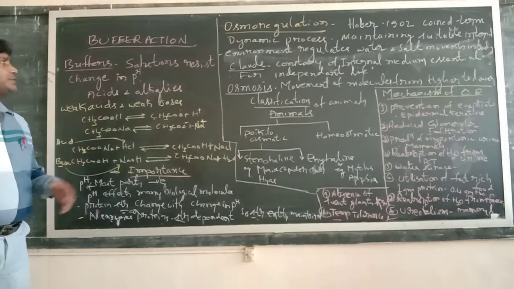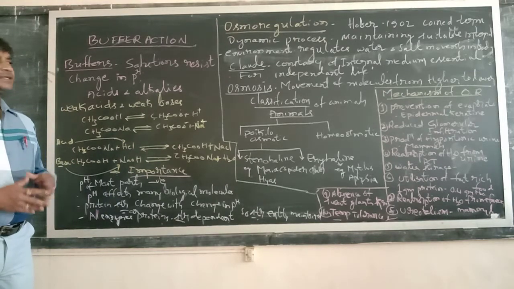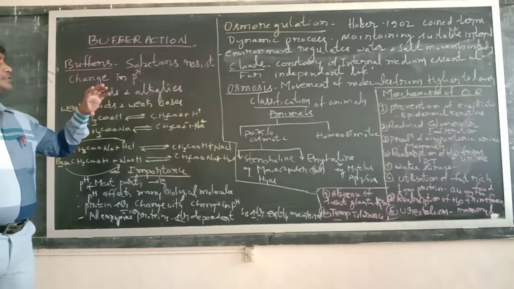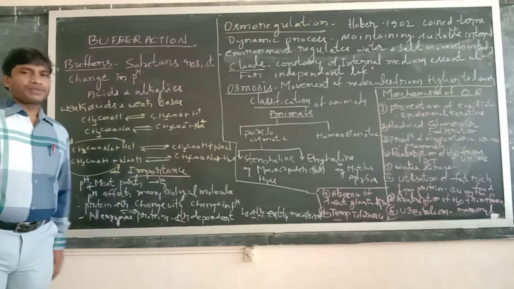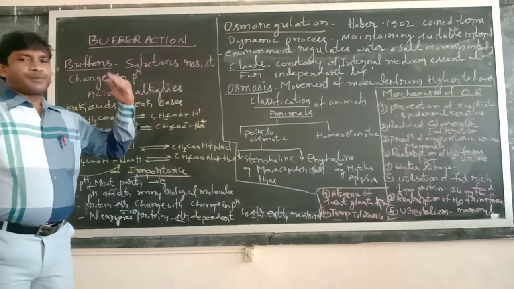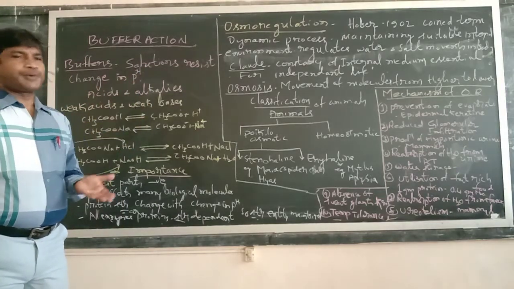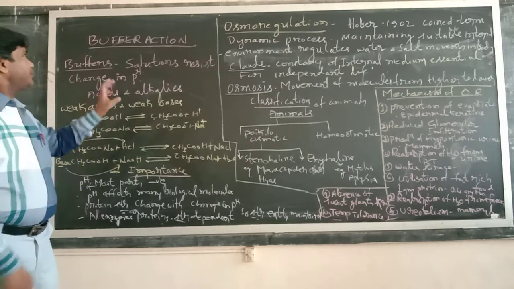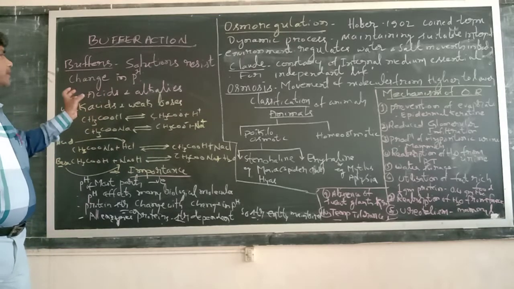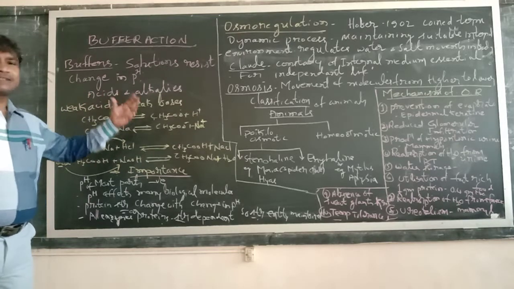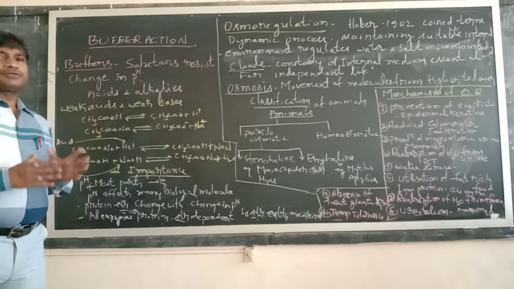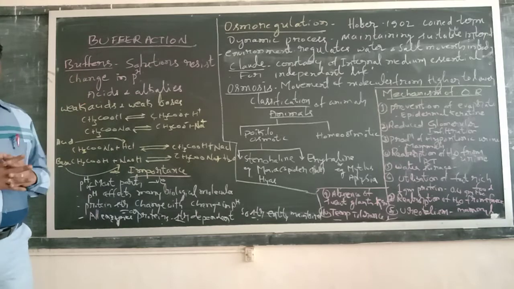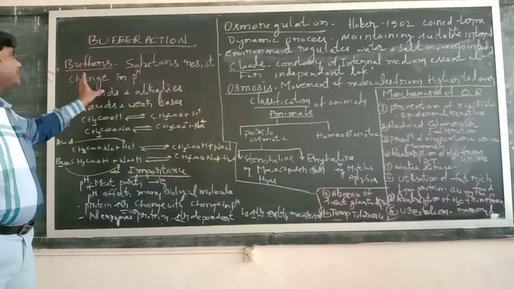Buffers are solutions of substances which resist the change in pH. Resistance means to prevent. So the solution will prevent the change in the pH, and such solutions are generally called buffers. Even by adding acids as well as alkalis, the change in the pH is prevented.